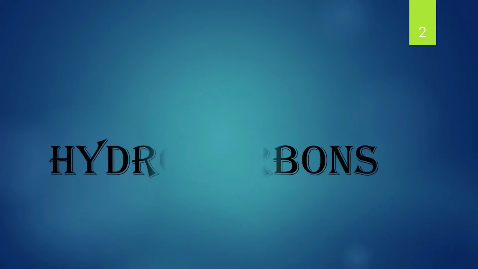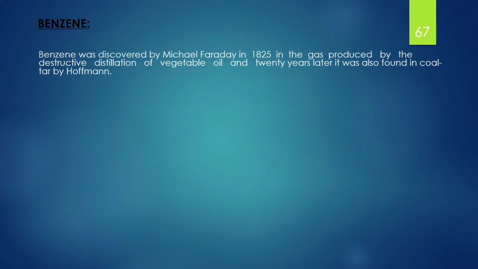In this video lecture, I will teach about benzene in detail. Benzene was discovered by Michael Faraday in 1825 in the gas produced by destructive distillation of vegetable oil, and 20 years later it was also found in coal tar by Hoffman.